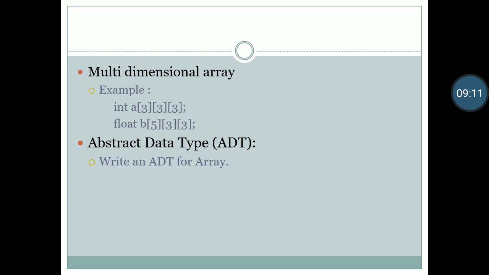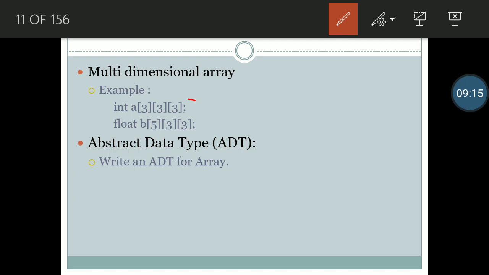Okay students. Next is multi-dimensional array. Examples of multi-dimensional arrays are given here. A[3][3][3]: integer is our data type, A is our array name, and 3, 3, 3 are the sizes of our array. So this is a three-dimensional array. This is also a three-dimensional array, with a data type of float.